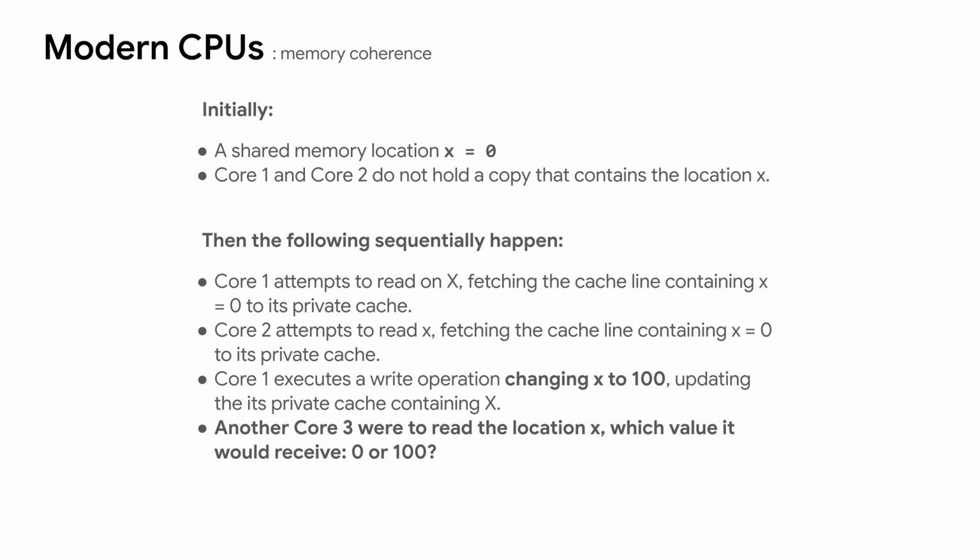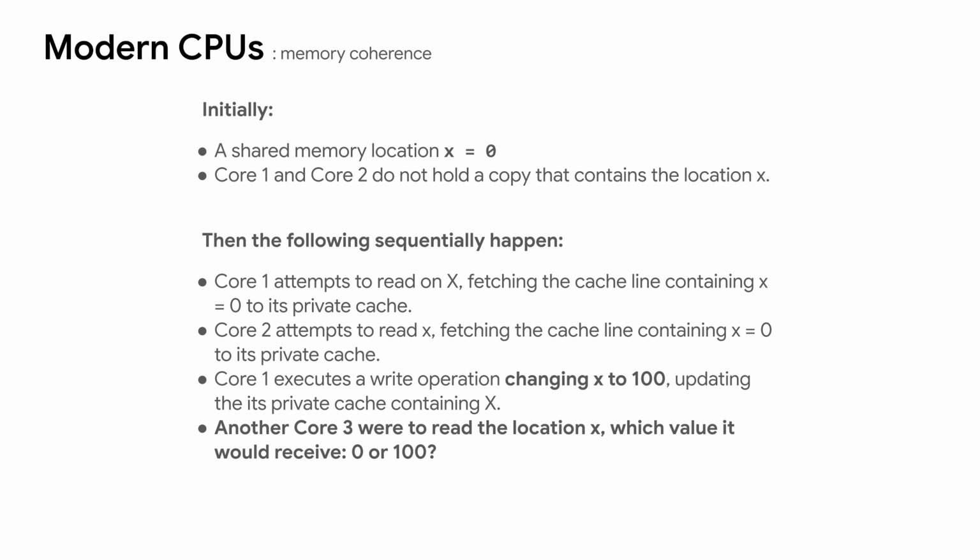At the beginning, the DRAM contains X equals 0, and the caches for Core 1 and Core 2 do not have a copy of X. Then Core 1 attempts to read X. It fetches the value 0 from the DRAM and stores a copy of that cache line containing X in its private cache. Subsequently, Core 2 also reads X, fetches the value 0 from the DRAM, and creates a copy in its own private cache. At this point, the DRAM, Core 1's cache, and Core 2's cache all hold a consistent value of X.